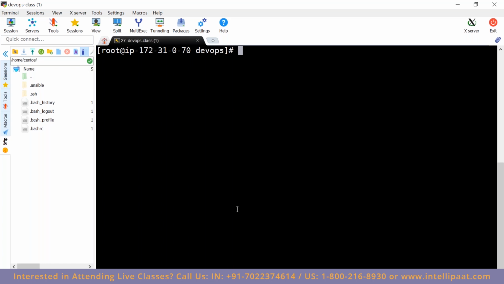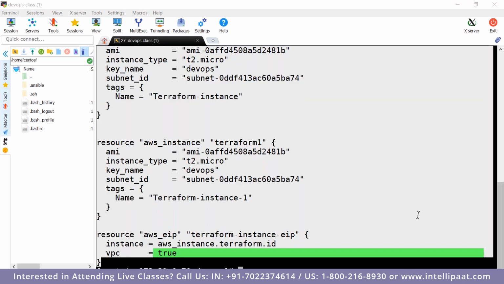Now, next one, do you have any doubts? One more thing: you're getting these AMI IDs and everything. So are we really going manually and checking the AMI IDs, or do we use the AWS CLI to get them? How does it work in a real-time scenario?